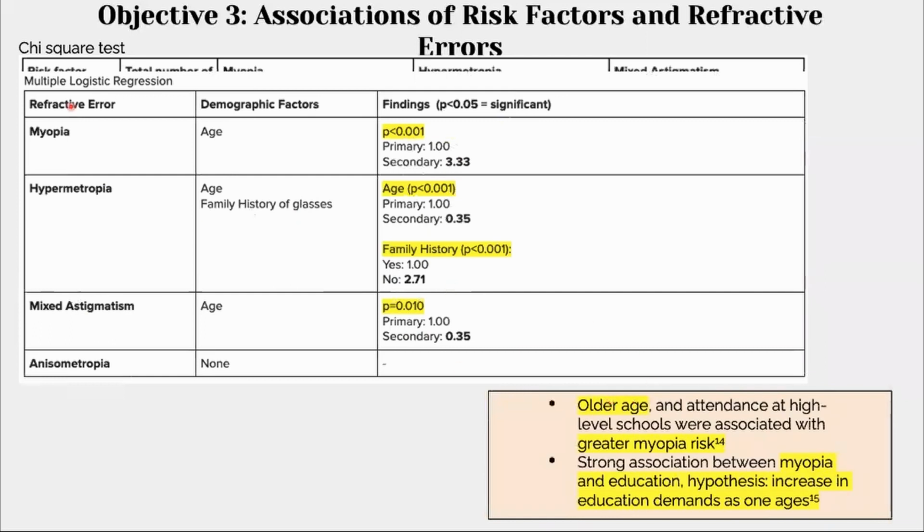To talk about myopia in general, being older has shown that you have a greater myopia risk. And there's a strong association between myopia and education, where as you age, the educational demand increases and hence your myopia risk also increases.